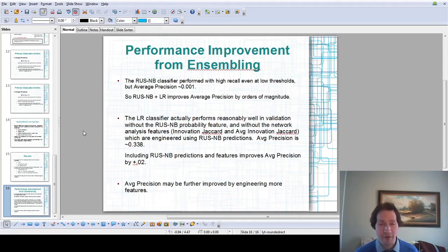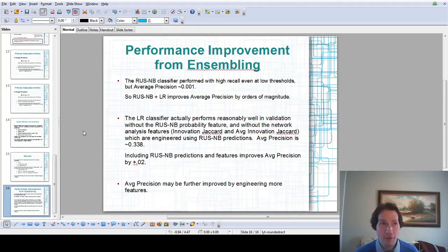And so the second step in the ensemble, the logistic regression, is designed to fix that problem. And including the logistic regression improves the average precision by orders of magnitude. It goes from 0 to a third. So it's a pretty good improvement, pretty dramatic improvement.